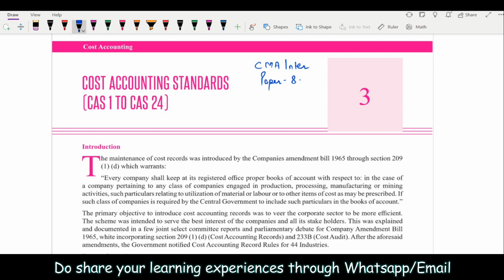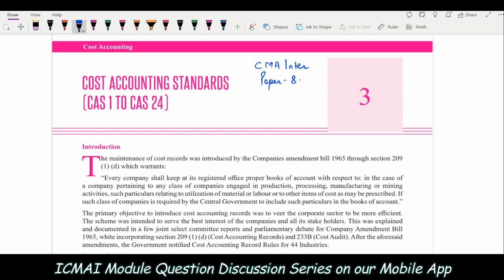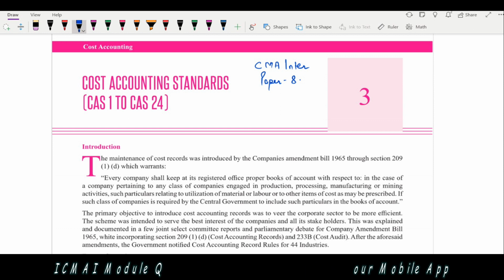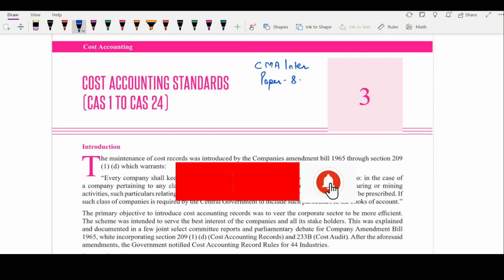One series of cost accounting standards is already available on a YouTube channel, but that is in Hindi. So a lot of students from the southern part of India were demanding the series, sir, please cover the cost accounting standards in English. So this series is going to be completely on YouTube. All the cost accounting standards from 1 to 24 we are going to cover on YouTube.